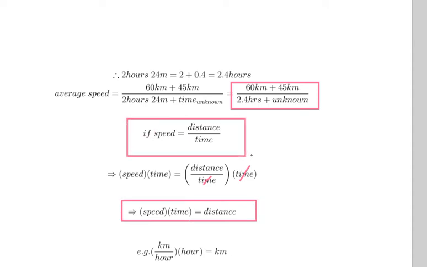That is to say, if you know speed is distance divided by time, you can multiply both sides by time and know that speed times time is distance. So if they gave us speed and time, I'd be able to work out distance, but that's not what they gave.